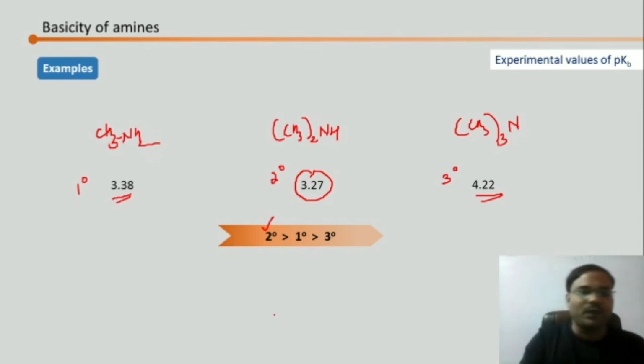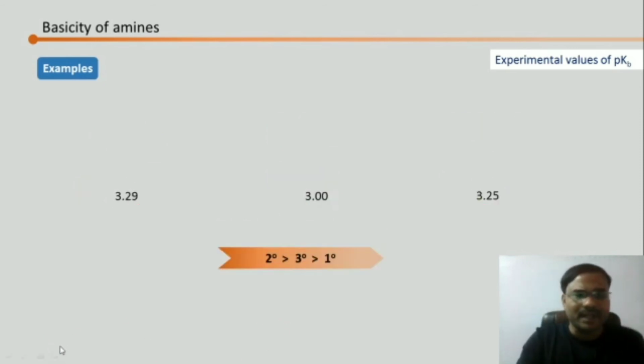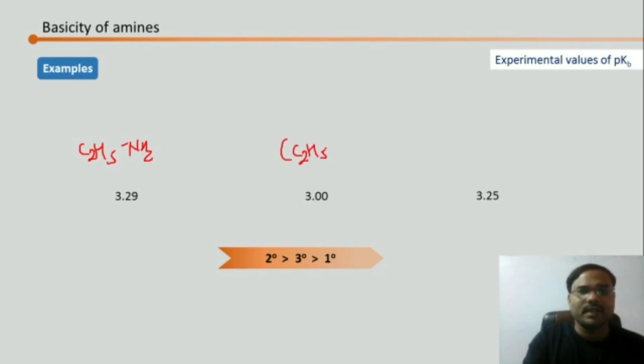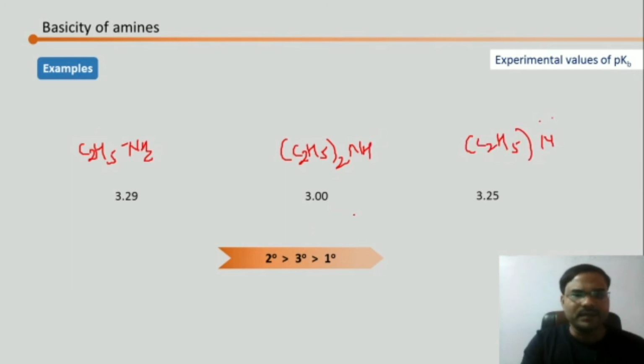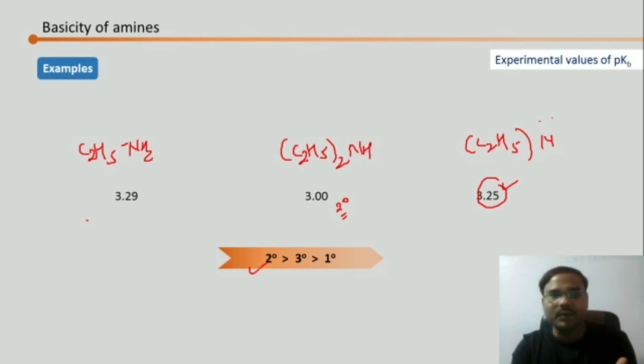Now let's go for the larger alkyl group example, that is C2H5NH2 ethylamine, then the secondary one, and then the tertiary one. Now here you can see that the least value is for the secondary. Obviously it is the winner. Now between primary and tertiary, the tertiary has the least basicity. So the order is 2, 3, 1, experimentally proven.